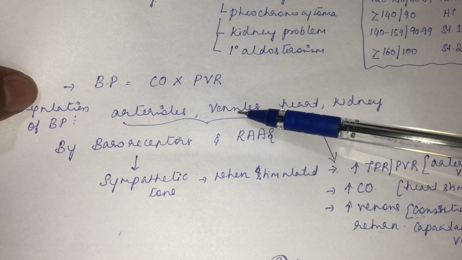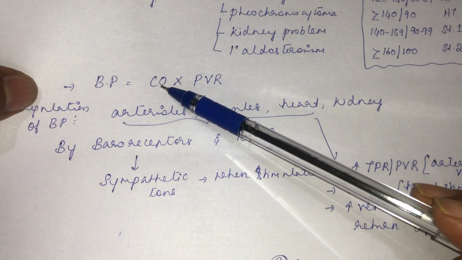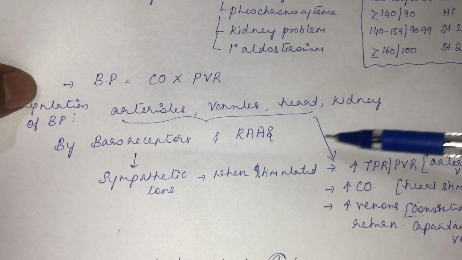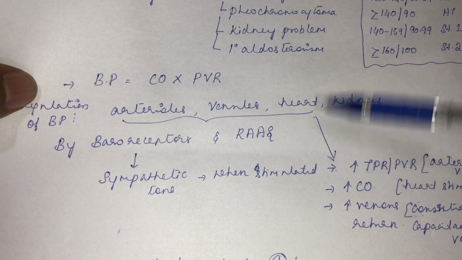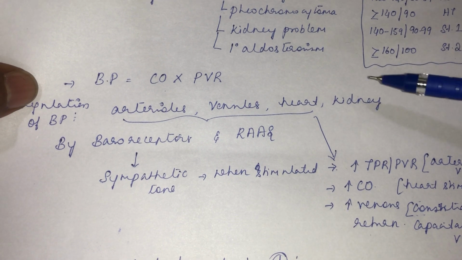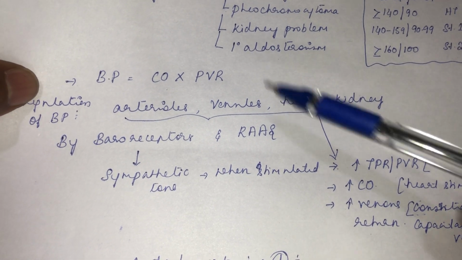since they are capacitance vessels, blood will pool only in the veins. Venous return to the heart will be decreased. When venous return to the heart is decreased, what about cardiac output? It will also be decreased. Then the heart: a decrease in the heart pump. Then the kidney, regarding the aldosterone mechanism. Okay, that's how it regulates the blood pressure.